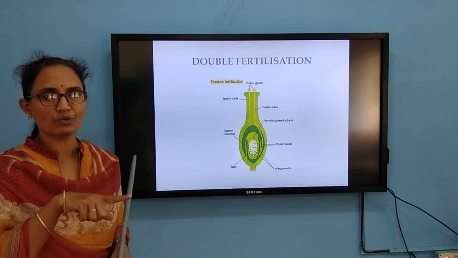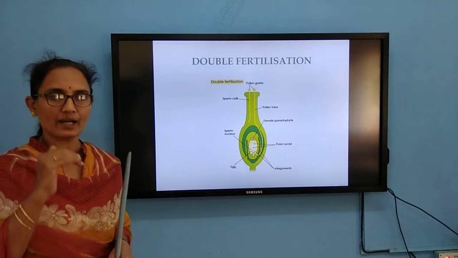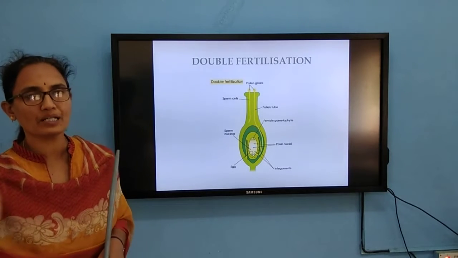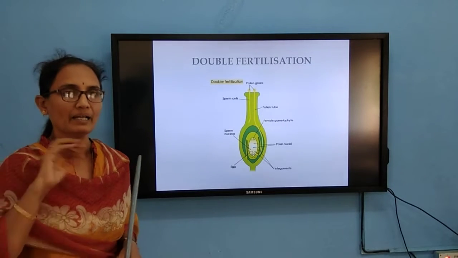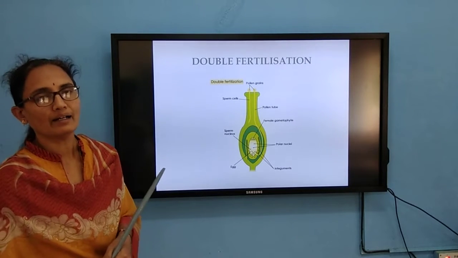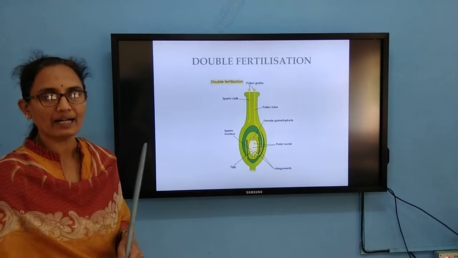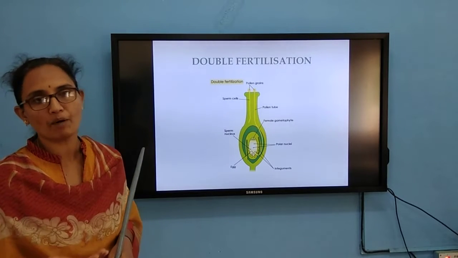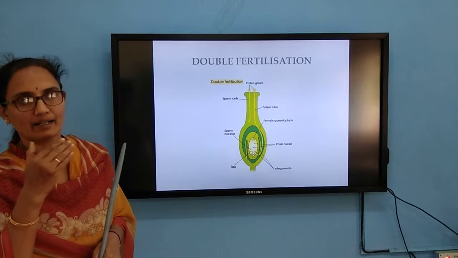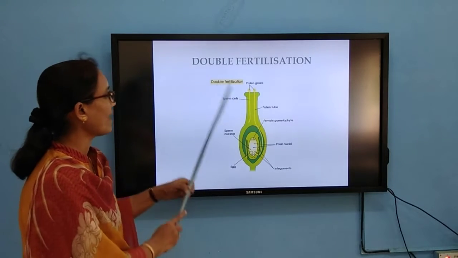One male gamete fuses with the female gamete to form the zygote. From the zygote, the embryo is going to get formed. Another male gamete fuses with the two polar nuclei. That fusion we call triple fusion. From that, the triploid endosperm is going to develop. So here the fusion is taking place twice.